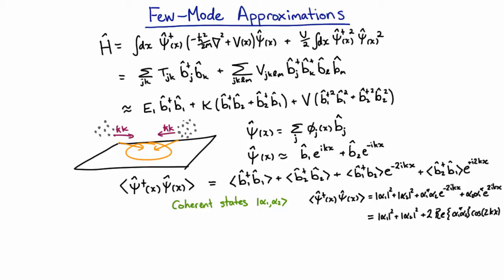And so what we see there is we're going to get beautiful interference fringes. If we have coherent states alpha 1 and alpha 2 for our two modes, then when they interfere, we're going to see a beautiful set of interference fringes that depend on the position x.